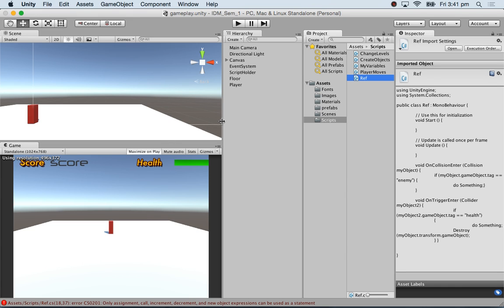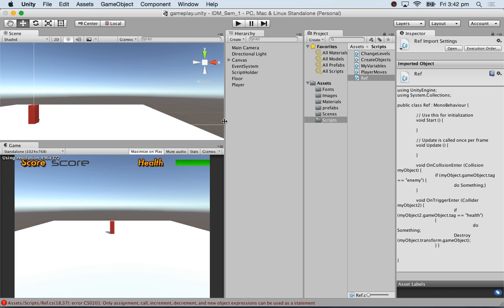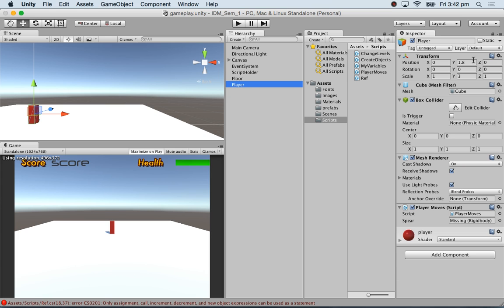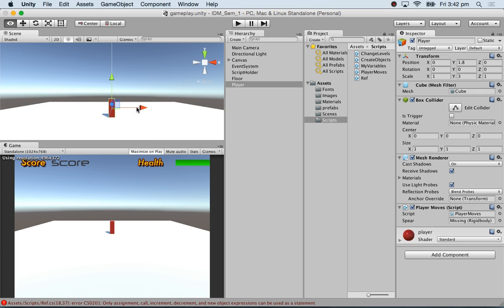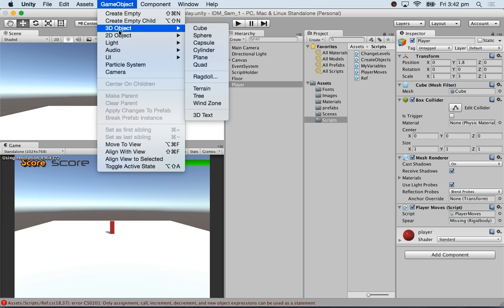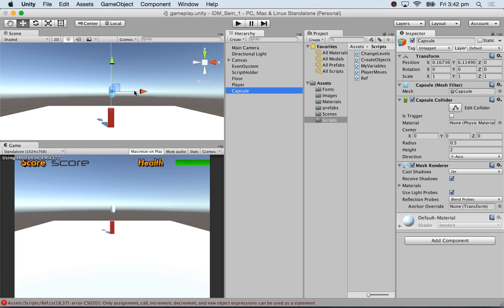I'm going to put two objects here. Let me bring my player back into the center. So I'm going to create two game objects. I'll just take a capsule. If I click on this gear, I can say reset position, comes back to 0, 0, 0. So I'm just going to put a capsule up here.